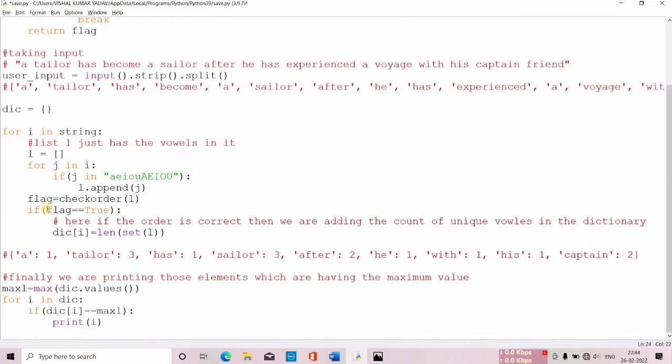Okay, now suppose the value of flag is true. Then what I'll be doing is, if the order is correct, we are adding the count of unique vowels in the dictionary.